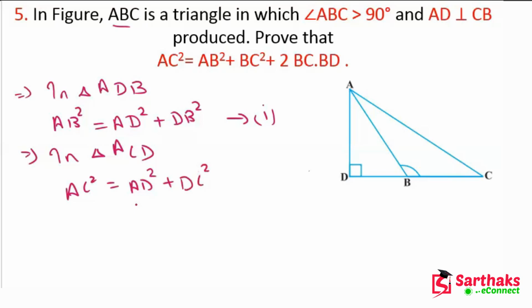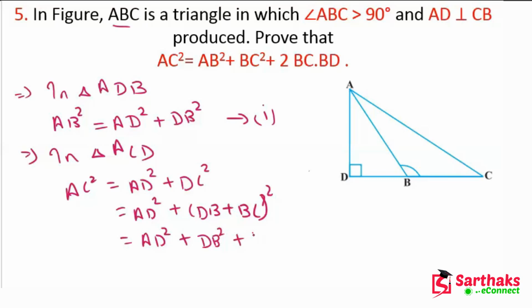AD square plus DC square, and what is DC? This is DB plus BC whole square. So we can write it as AD square plus DB square plus BC square plus twice of BC dot DB.